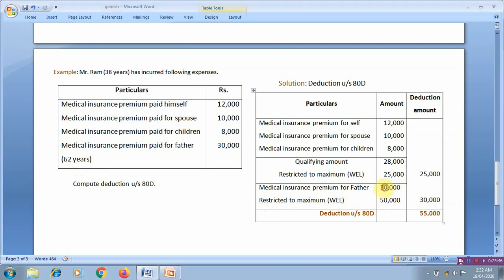Whichever is lower of these two is allowed as a deduction, 30,000. So the total deduction under section 80D is 55,000, the aggregate of these two: 25,000 for self, spouse and children, plus 30,000 for father.